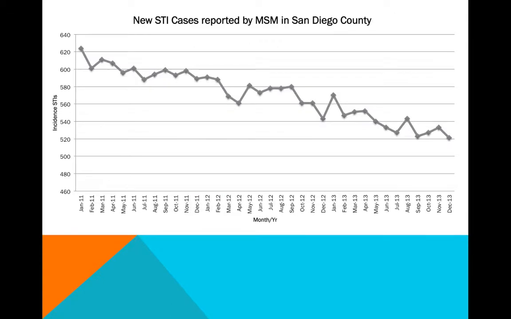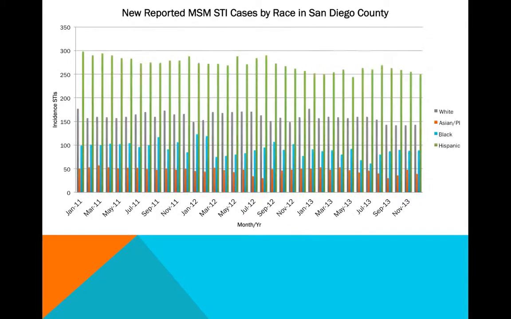So from January 2011 to December 2013, STI incidence has decreased by 103 cases over time with fluctuation. Throughout this time period, the max cases were 624 in January 2011, and the minimum were 521 in December of 2013. This trend represents a clear negative correlation. As years pass, there will be a decrease in STI incidence among the MSM community in San Diego.